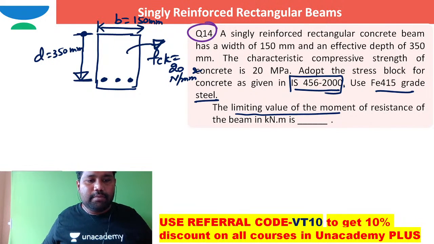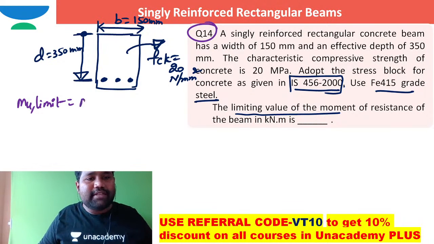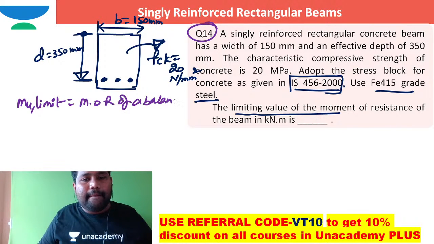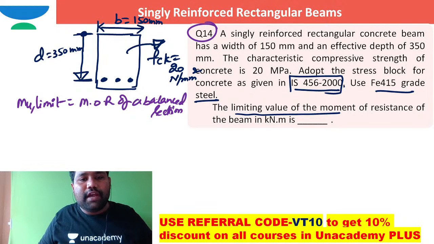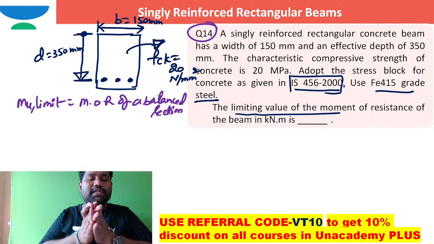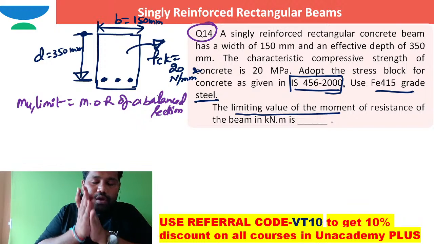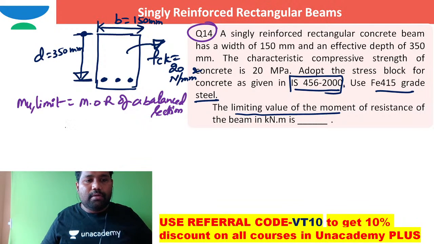They are expecting the limiting moment of resistance, that is, the moment of resistance of a balanced section indirectly. A balanced section is a section in which the compression concrete and tension steel both fail at the same time. So, the limiting moment of resistance of a balanced section with Fe415 steel.